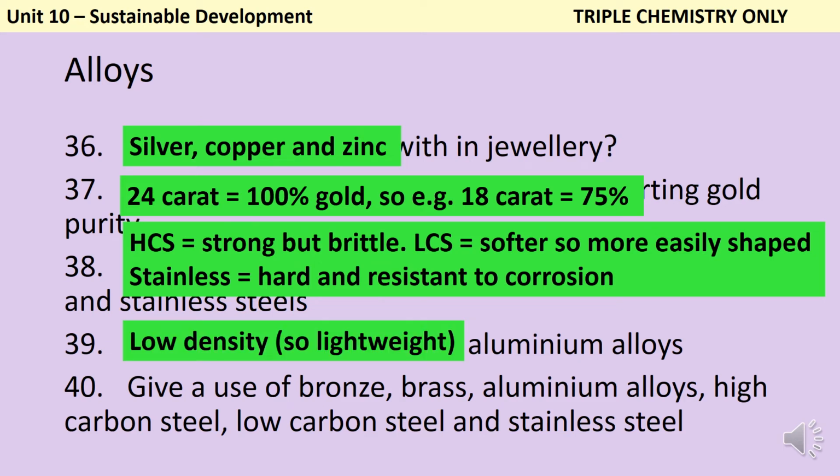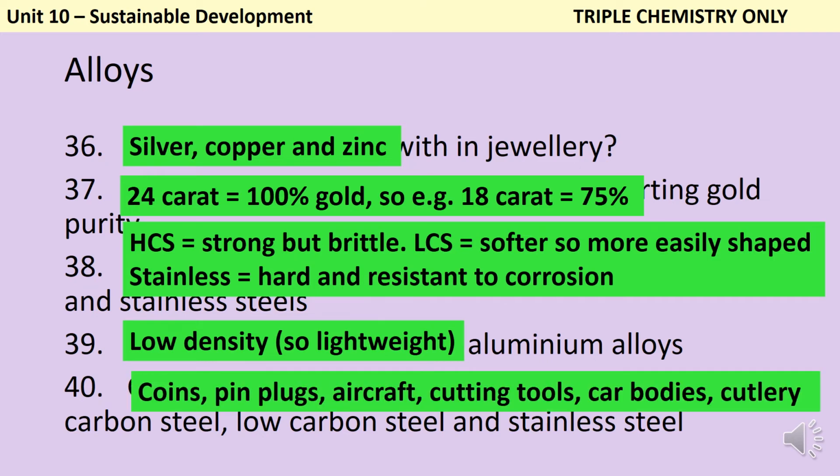Aluminium is great because it's very, very low density, it's very, very lightweight. So for things like making drinks cans, it's useful because it means that when you're transporting thousands and thousands of cans of, I don't know, Coke, you're not paying for lots of fuel because of the energy it takes to transport something very, very heavy.